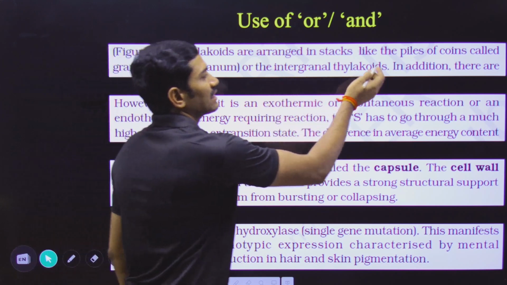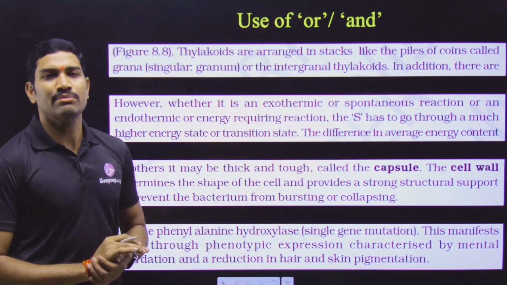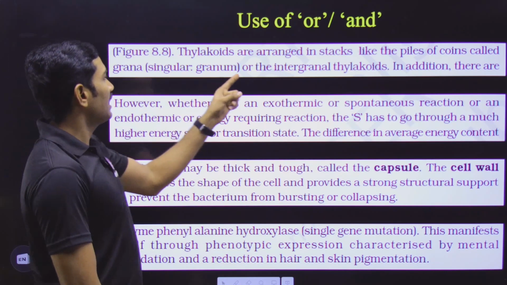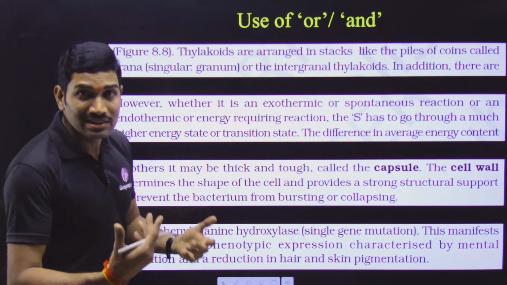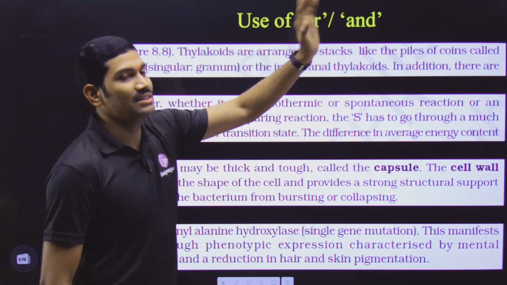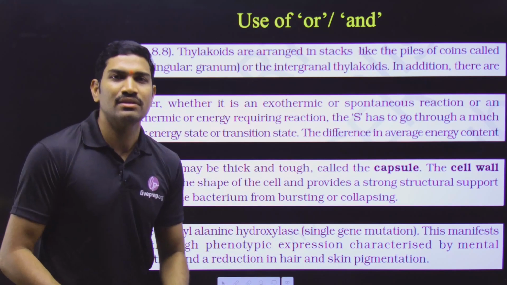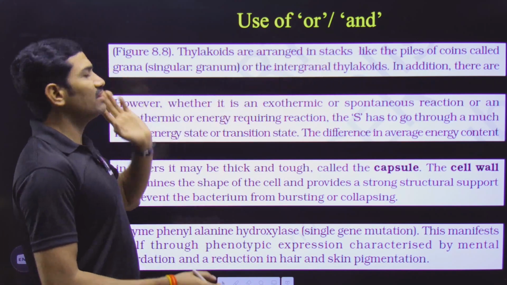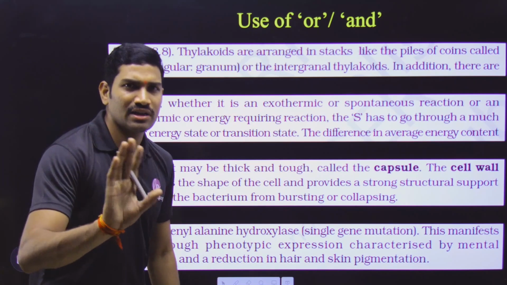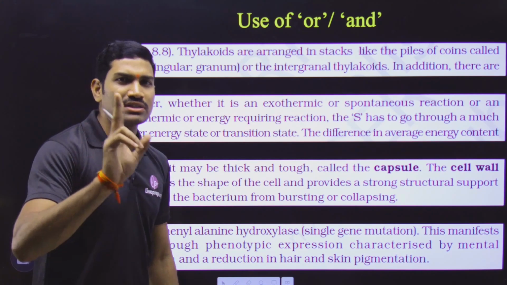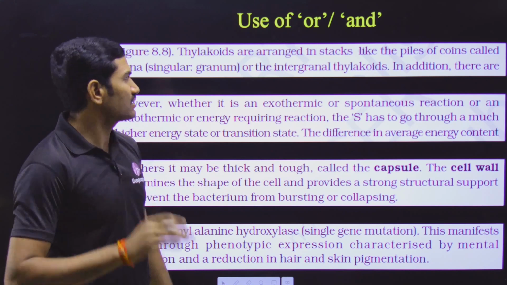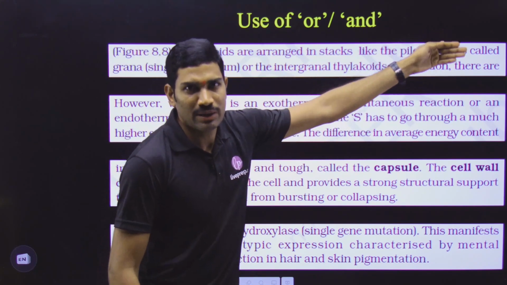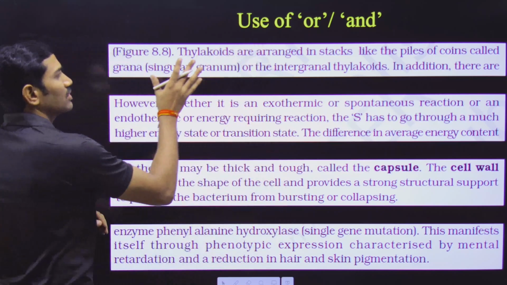Or the intergranal thylakoid. Now this is where students are making a mistake. What are many students thinking? Grana or intergranal thylakoid, that means they are thinking grana is also called intergranal thylakoid. Since they are using "or", they are thinking that this is another name for grana. That is not another name for grana. Please understand this. Now you need to understand the sentence. I will read the sentence once again. Thylakoids are arranged as stacks like piles of coins, that is called grana. This is one thing.